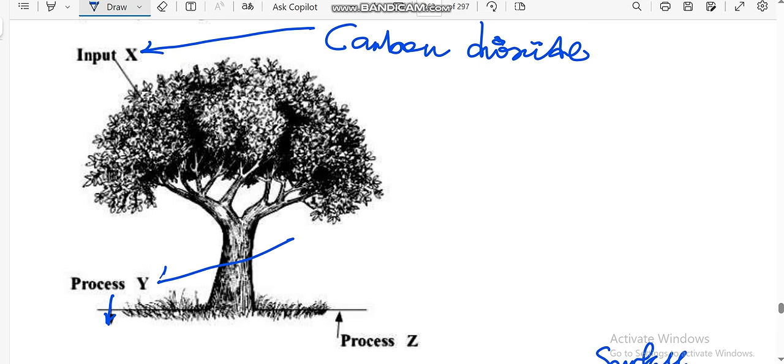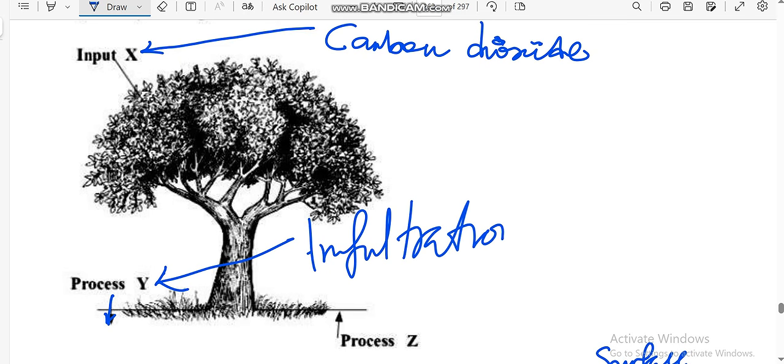That process is called infiltration. What is infiltration? We are talking about the downward movement of water underground. So that is the process Y. And the process Z of returning nutrients back to the plant is uptake.